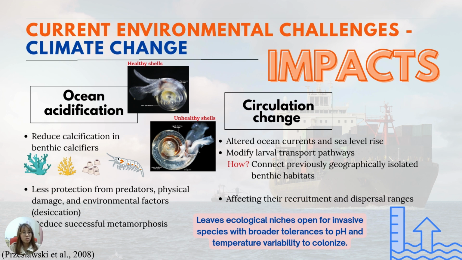Furthermore, ocean acidification can reduce the calcification in benthic calcifiers. In this picture, you can see the shells of an unhealthy organism start to dissolve, and this leads to less protection from predators. Circulation change, which includes ocean currents and sea level rise, can connect previously benthic habitats that are geographically isolated, so this will affect the recruitment rate.